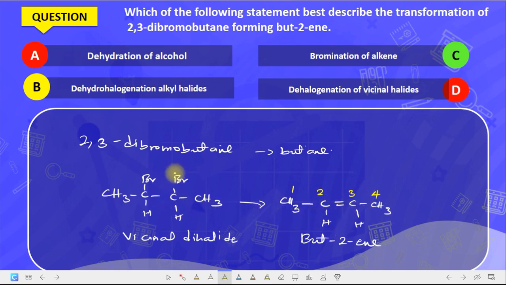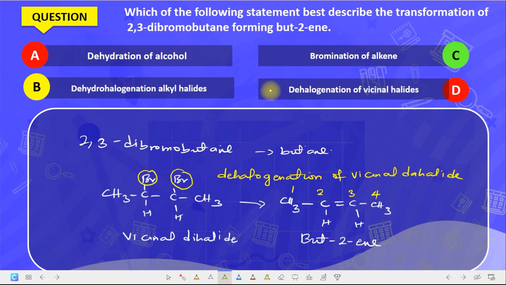Now you see what happened? The two halogen groups here are both removed. So in this situation you call it dehalogenation. Are you getting it now? Removal of halogen. Like deactivate means to remove the activation. Dehalogenation of vicinal dihalide. We know what the vicinal dihalide is, right? So the correct option to this question is dehalogenation of vicinal dihalide.